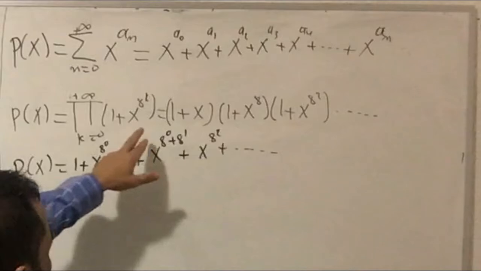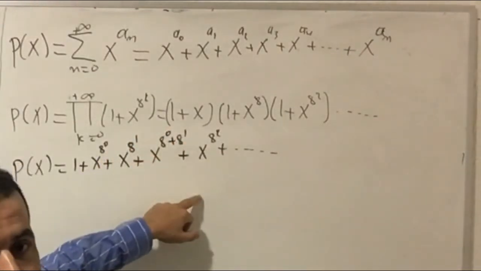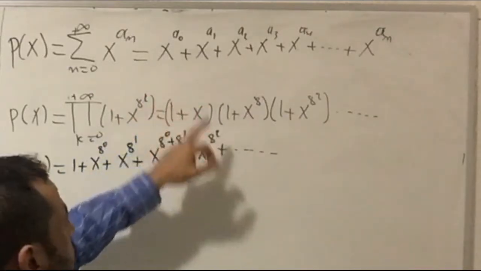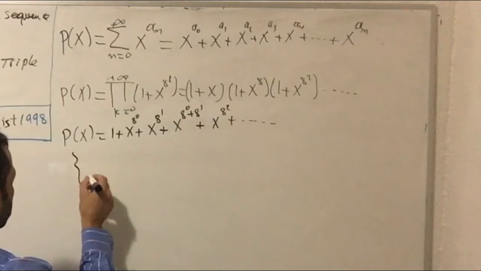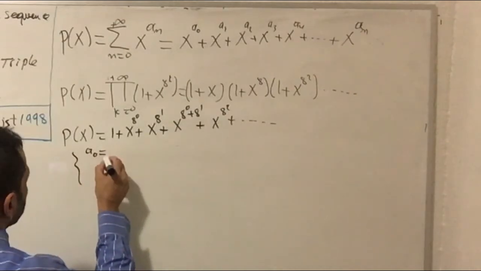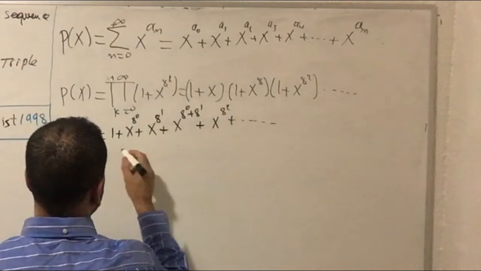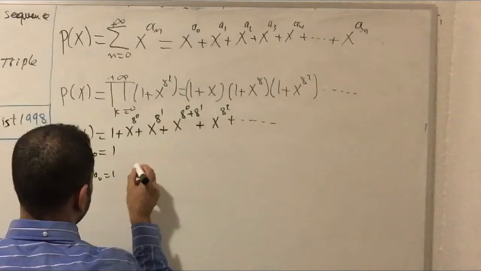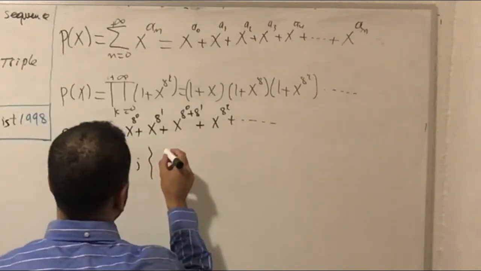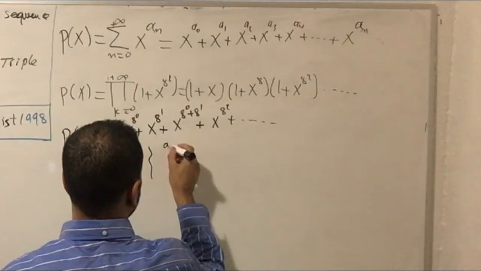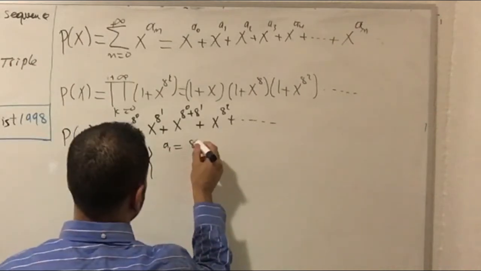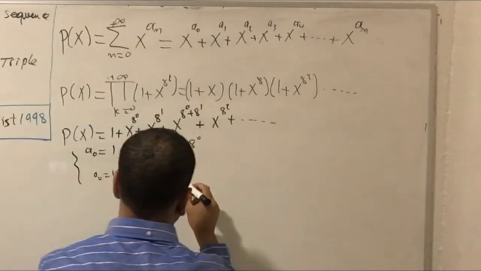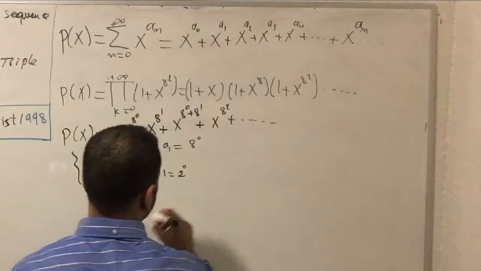Well, I'm transferring the product form into the sum form, which is written on the previous form. I'm going to match the numbers, okay? I have this one, a0 equal to 1, okay, as you see here. So a0 equal to 1. In the second term, I have a sub 1, as you see it here, equal to 8 to the 0. At the same time, I can write number 1 on this form as well, 2 to the 0.